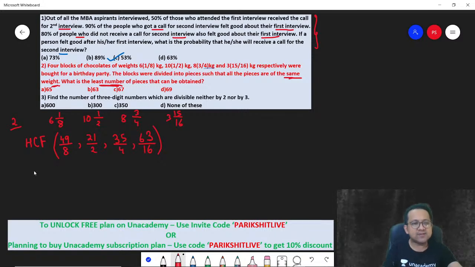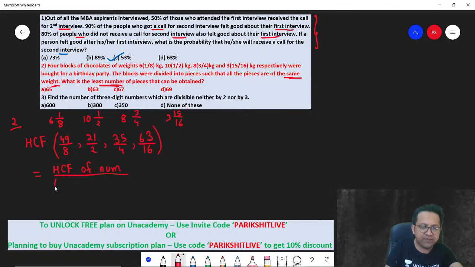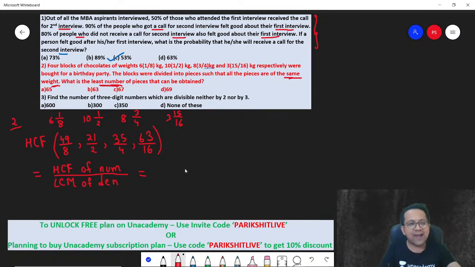Correct? So what is the HCF of a fraction? It's HCF of the numerator divided by LCM of the denominator. Correct? What is the HCF of the numerator? 49, 21, 35 and 63. HCF is 7. Highest common factor is 7.